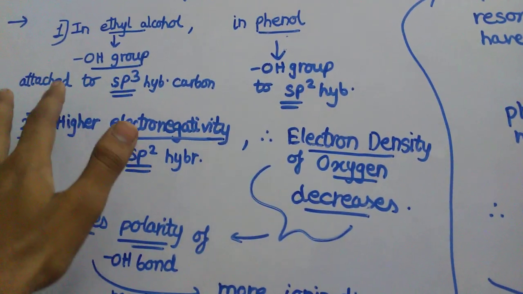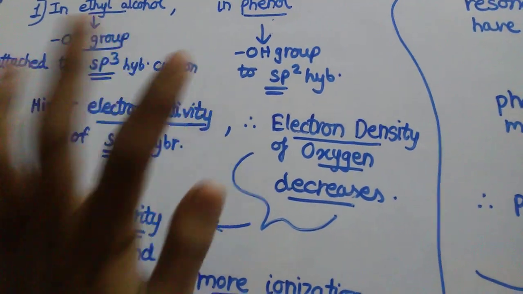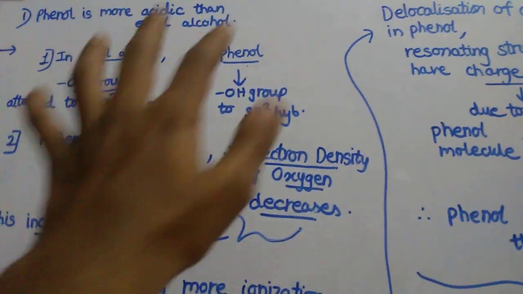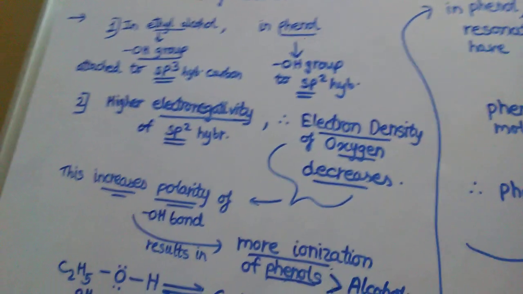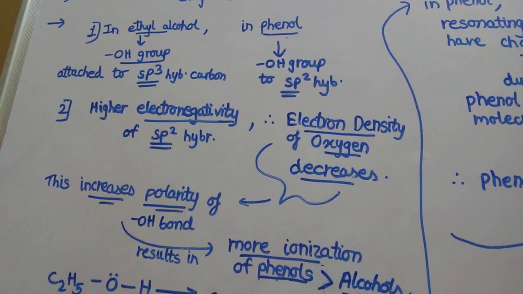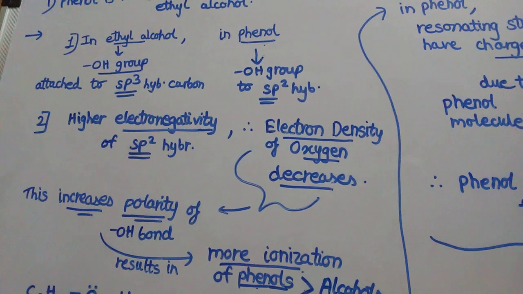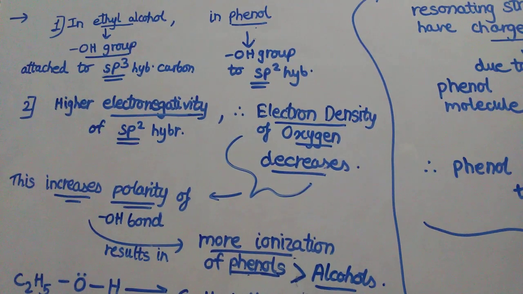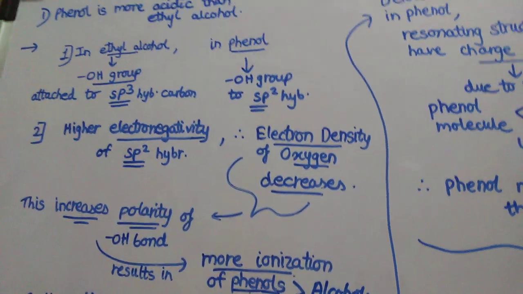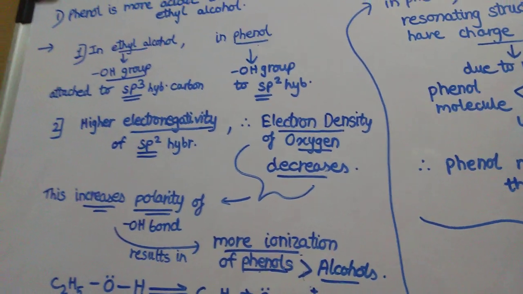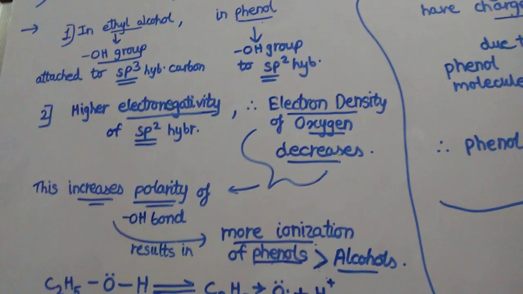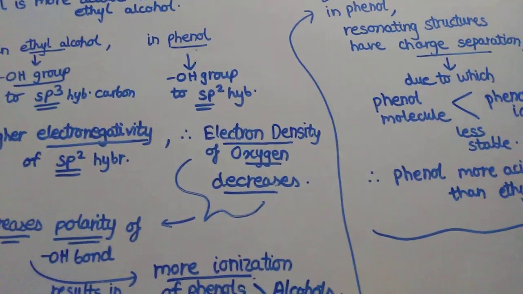OH group is attached to sp3 hybridized carbon, and in phenol, OH group is attached to sp2 hybridized carbon atom. In ethyl alcohol, the OH group is attached to sp3 hybridized carbon, and in phenol, the OH group is attached to sp2 hybridized carbon.